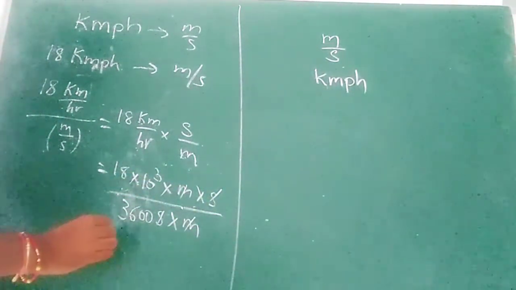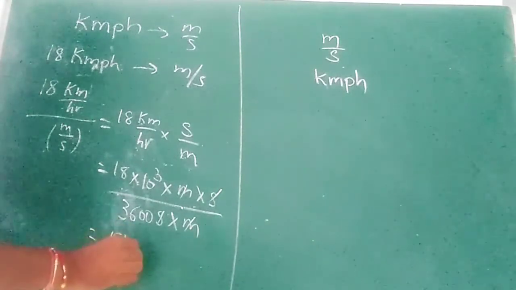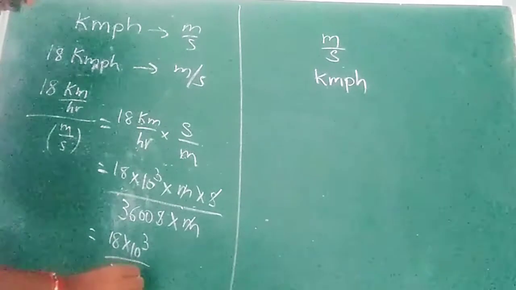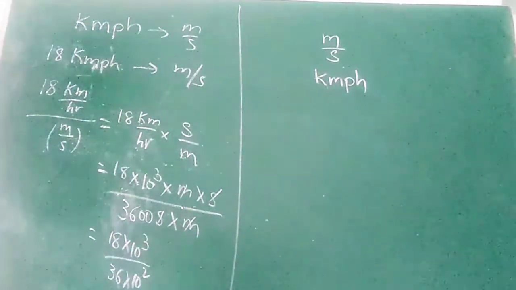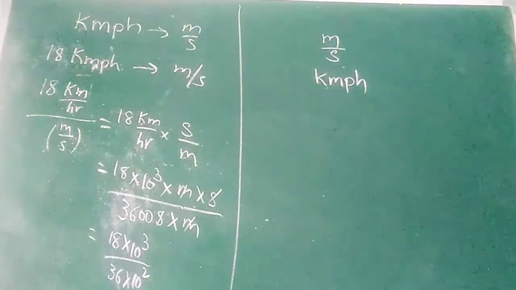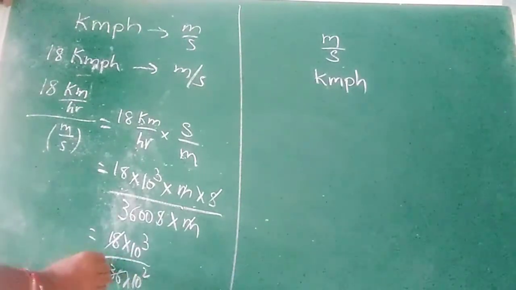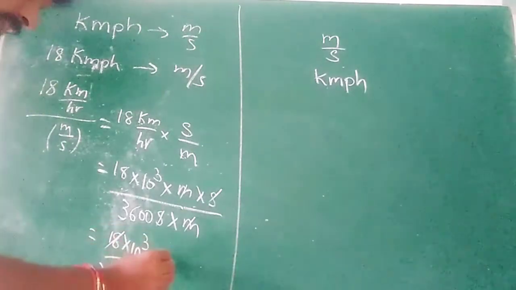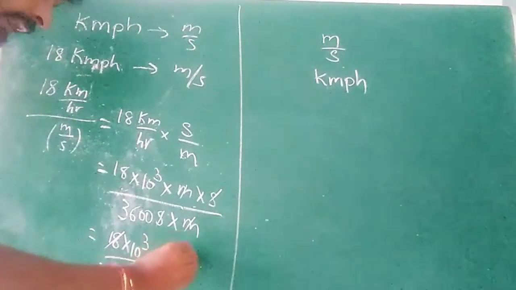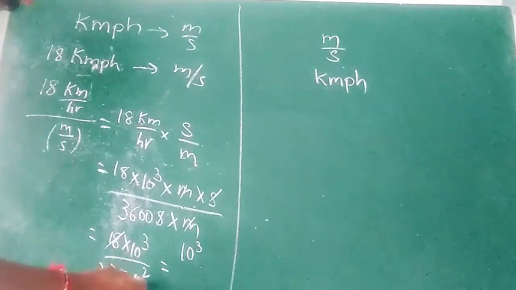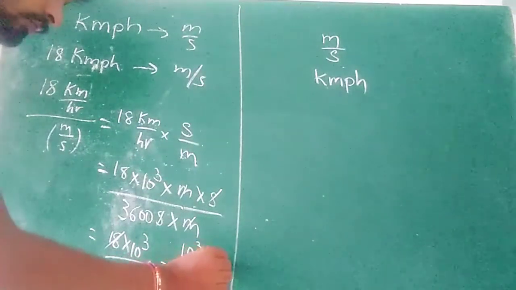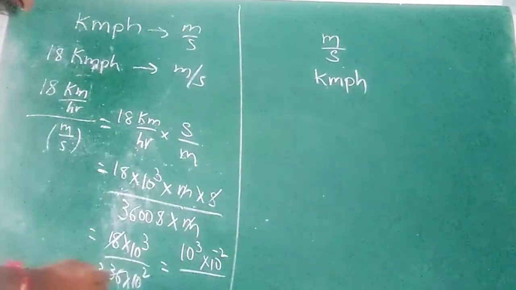Still, what are the values we have? 18 into 10 power 3 by 3600, so 36 into 10 power 2. 18 ones are 18, 18 twos are 36. So that is equal to 10 power 3 by 10 power 2. If you send that to the numerator, it becomes 10 power minus 2, by 2.